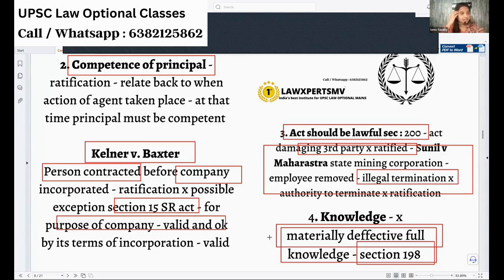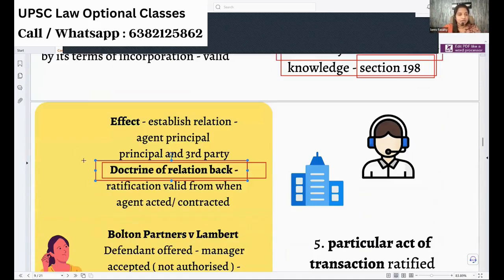Legal responsibility must start. Not so. It will date back, relate back. That's what is called the doctrine of relation back. If you are ratifying, it is not created from the accepting point. It is created from the point where the agent acted. Okay, that you have to know. That's what is the doctrine of relation back.